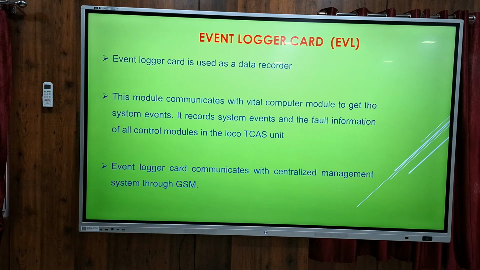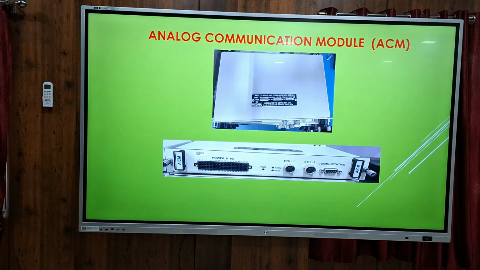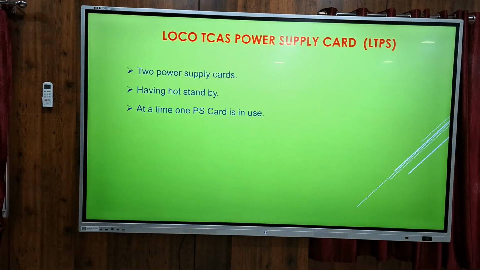Then there is a lower card for retrieving the data. All the data will be transmitted to the NMS server and also recorded here. Analog communication module is for converting BP-BC pressure sensor data to digital mode. Power supply card: 2 numbers are there, and one will be in hot standby.